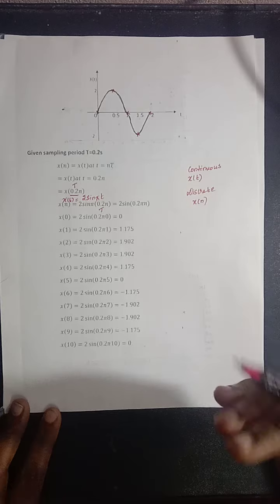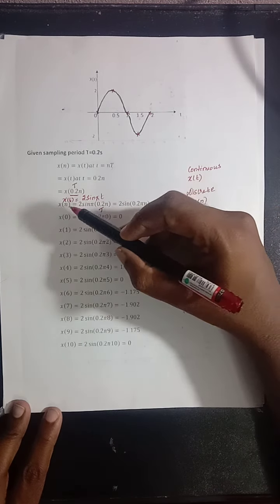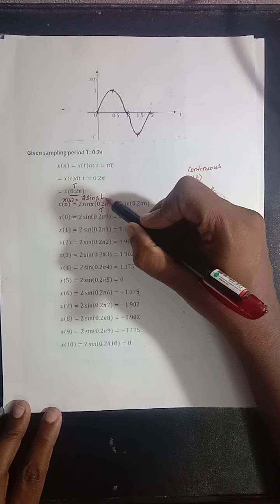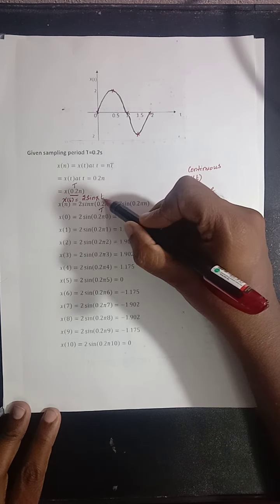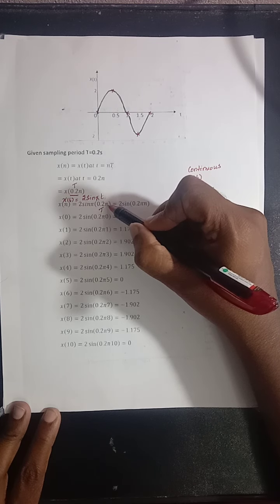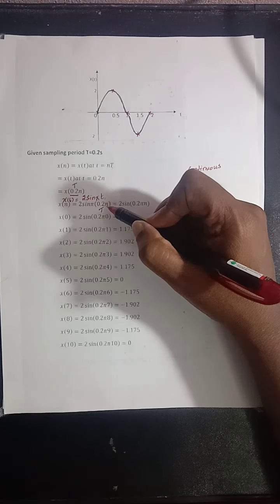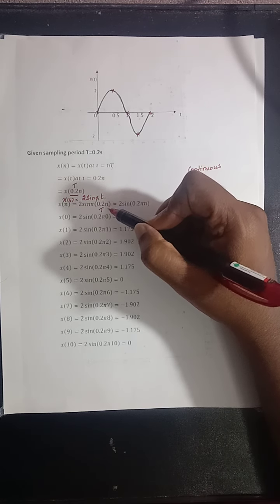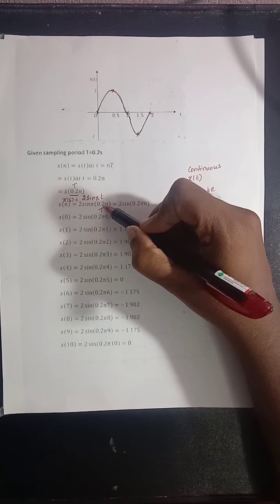Once again, I tell you how to find the discrete time signal. This is the continuous time signal given. In place of small t, we have to substitute n into capital T, where the value of capital T is equal to 0.2.